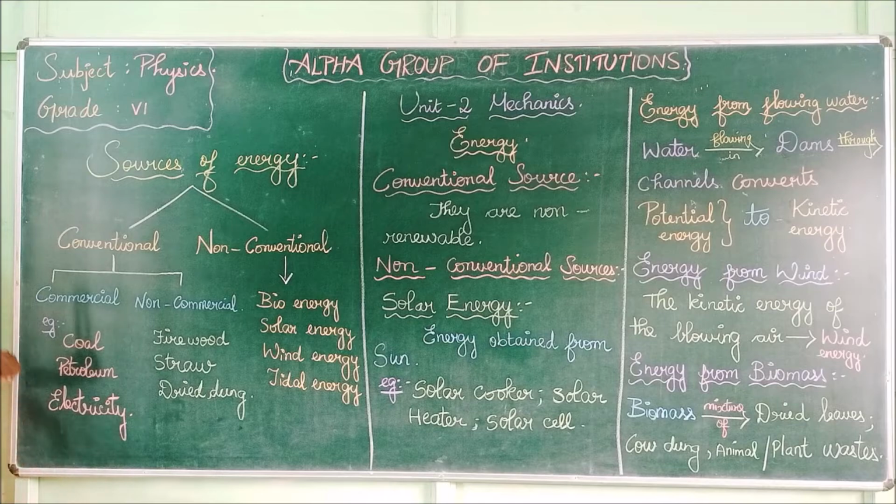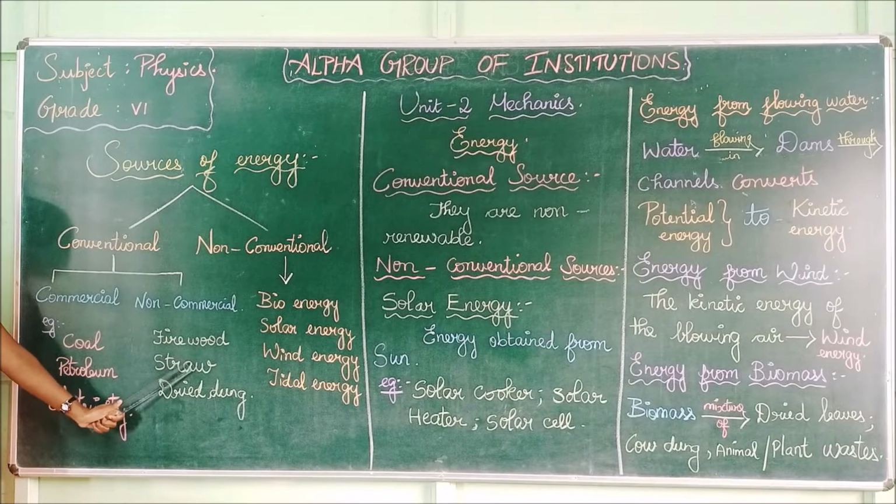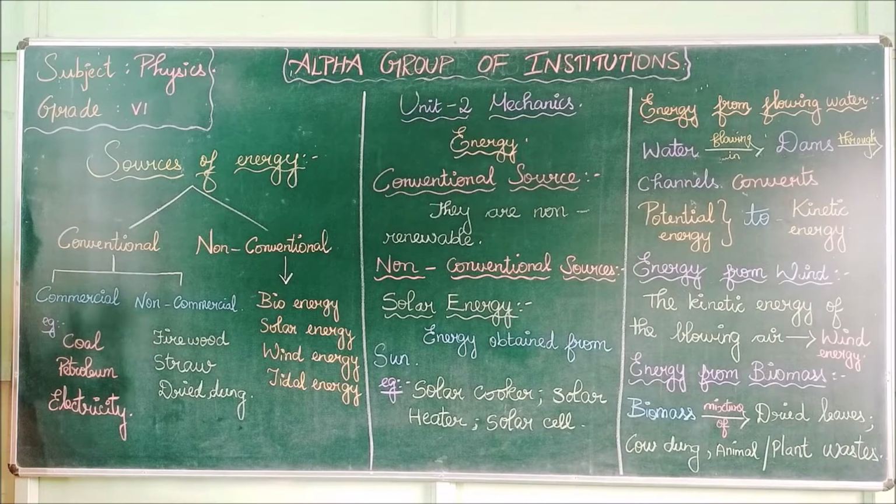What are the examples for commercial sources? Coal, petroleum and electricity. Examples for non-commercial sources are firewood, straw and dried dung. Conventional is divided into two types, namely commercial and non-commercial, expensive and inexpensive.